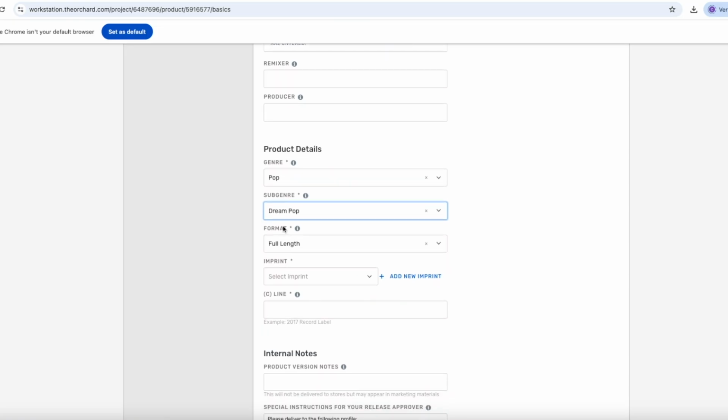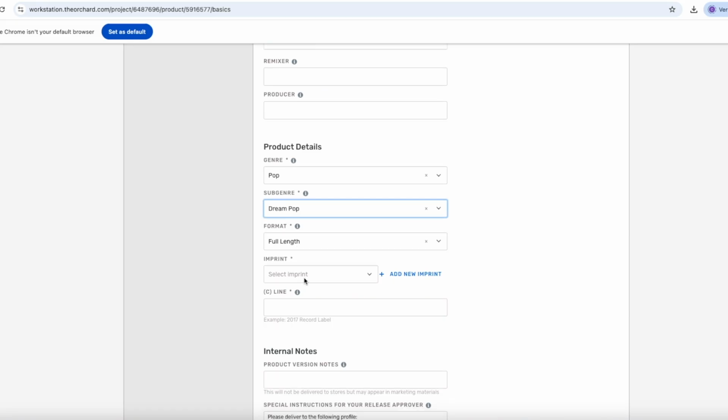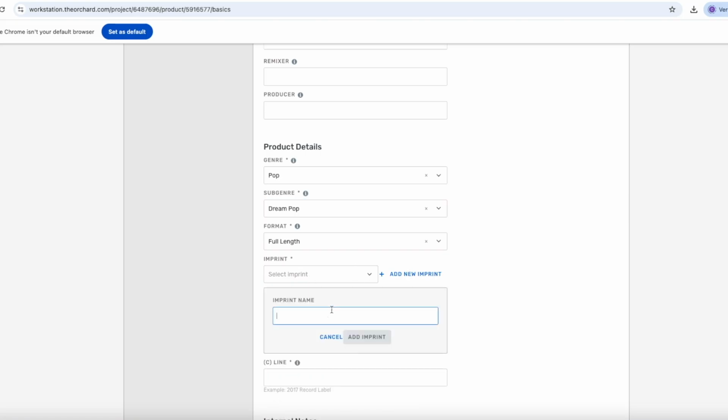Let's see here, format. We've already chosen the format, which is a full-length album in this case. And then moving on to imprint. Imprint is where you enter a label name based on the publisher and owner of the release. In this case, it will be Seaweed Production. So we'll enter Seaweed Production here and then press Add Imprint.